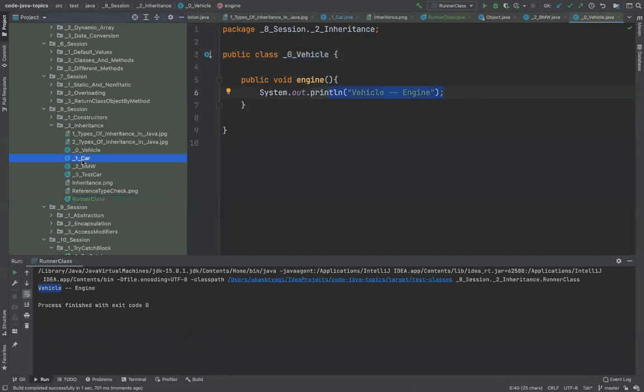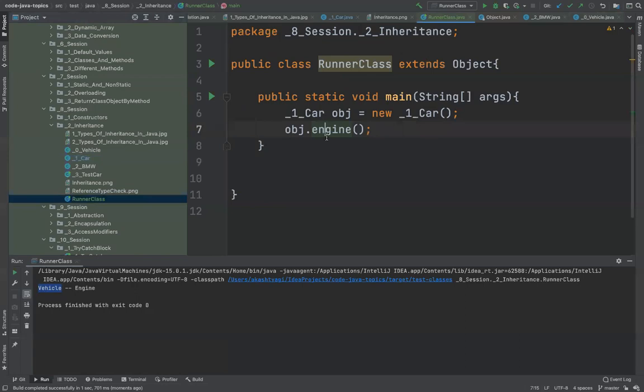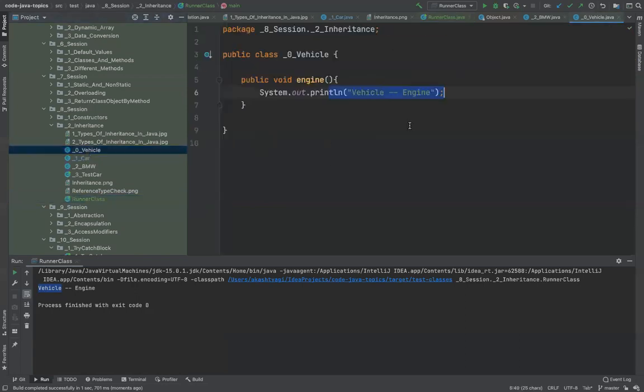It means this method is being called when I simply do object.engine. But sometimes I don't want it. Sometimes, for example, my father has a bad habit of smoking, right? And I don't want it. I have inherited it, but I don't want it. I want to change it. So what I'll do, I will try to override it.